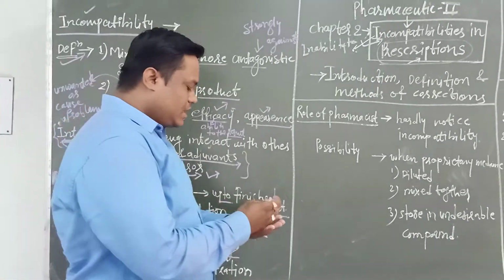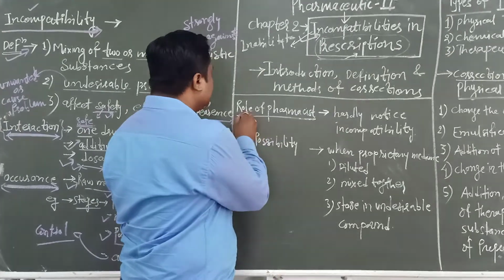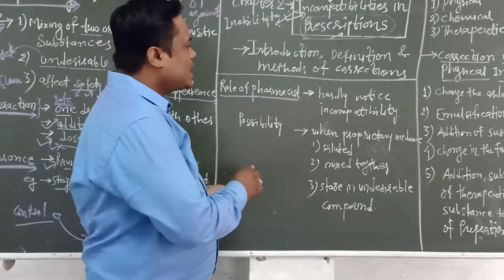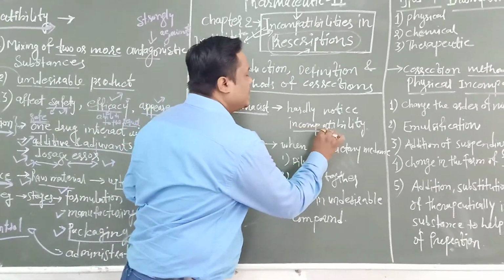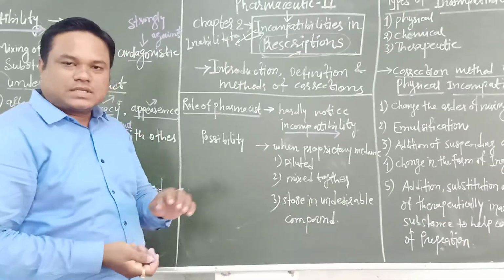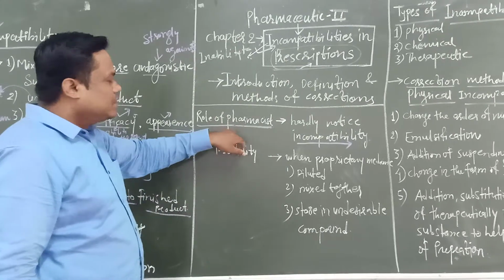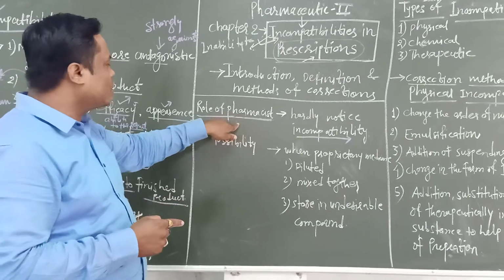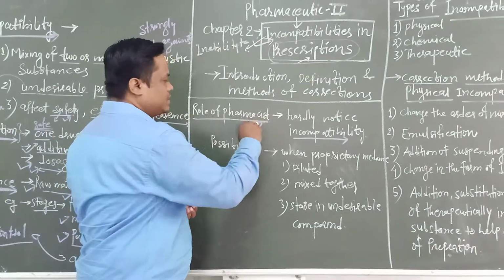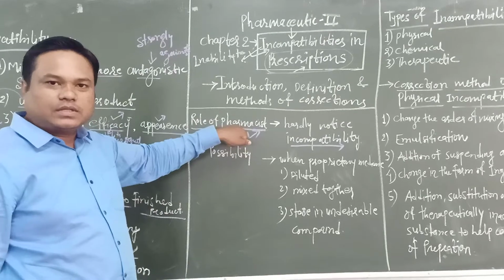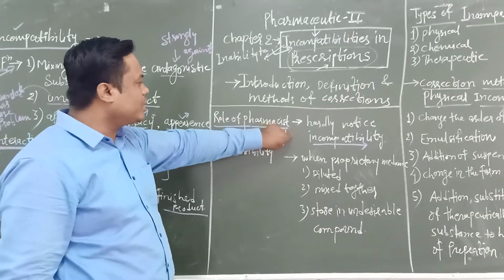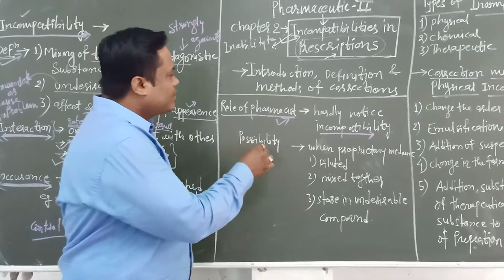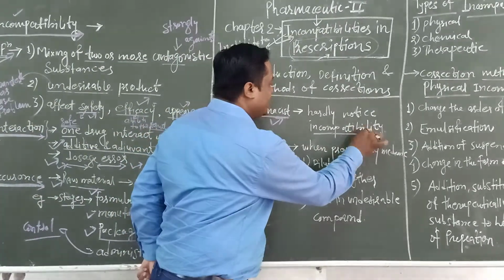Then next we have to see the role of the pharmacist in the present scenario. In the present scenario, the pharmacist hardly notices the incompatibility. Why? Because in recent days compounding and preparation of drugs is not done by the pharmacist. The pharmacist only hands over the ready-made formulation or ready-made medication to the patient. Therefore, the pharmacist hardly notices the incompatibility.